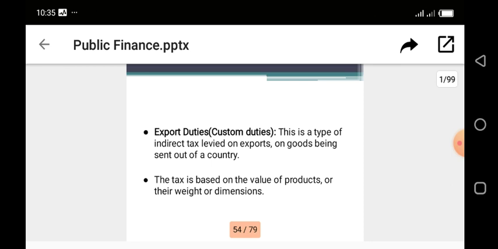But the tax you pay on it depends on the value of the product you are exporting, the weight and other dimensions. But it is always low compared to your import duty, because it is believed that a country should export more and import less. If you export more, money is coming into the economy.